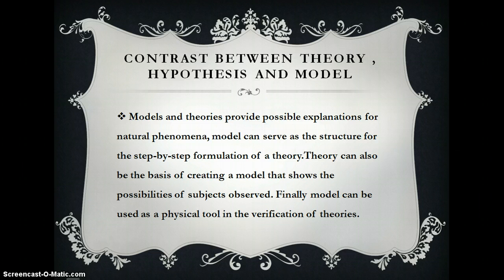Then we need to know the difference between model and theory. Models and theories provide possible explanations for natural phenomena. A model can serve as a step-by-step formulation of a theory. Theory can also be the basis of creating a model that shows the possibilities of subjects observed. Finally, a model can be used as a physical tool in verification of theory. As we said, verification means it's a step-by-step to form a theory.